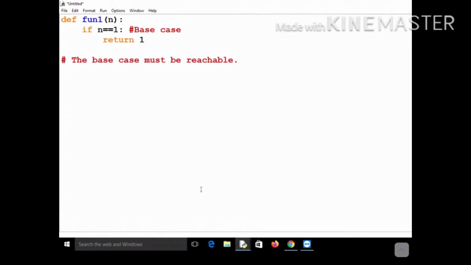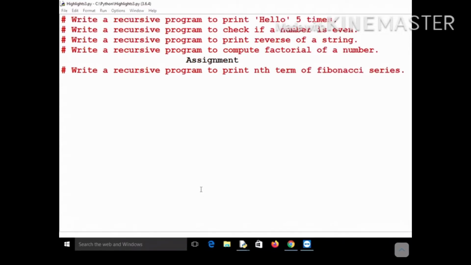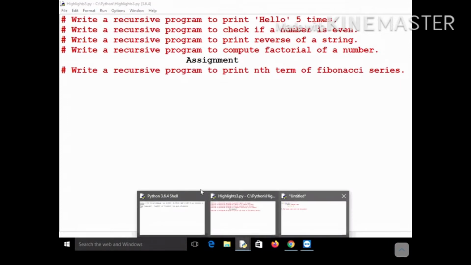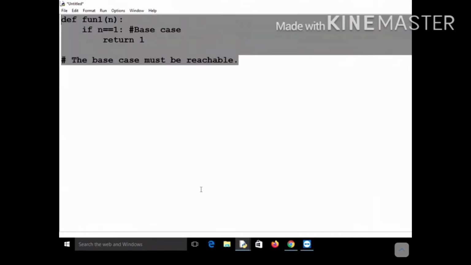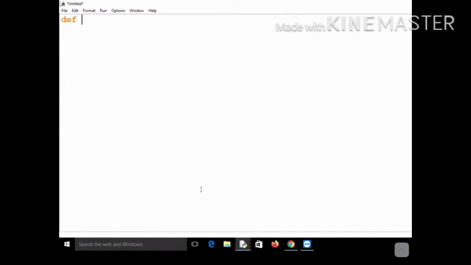Another point that I will tell you. Let's first discuss the program, and then I will tell you what I am trying to say. So let's see this recursive program to print hello 5 times, and I had given you this one also as assignment. Let's define a function and call it print hello, so that it looks more genuine. So your function name is print hello, and you want to print it some number of times. Some of you have submitted it correctly, but you have used quite a lengthy process, and you should not do it like that. So let me define a very short process for it.